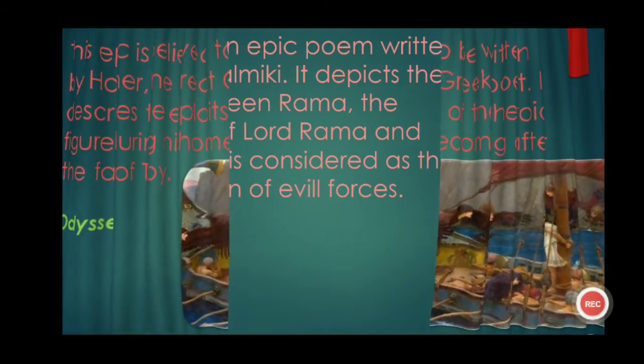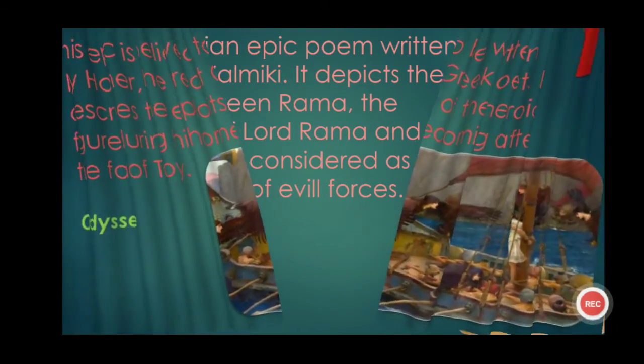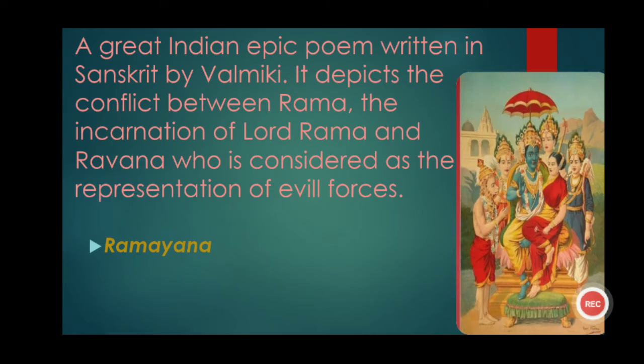The next one is a great Indian epic poem written in Sanskrit by Valmiki. It depicts the conflict between Rama, the incarnation of Lord Rama, and Ravana, who is considered the representation of evil forces. And the name of this great Indian epic poem is Ramayana. Children, do you know there are two versions of Ramayana?